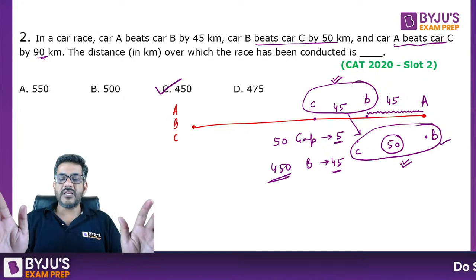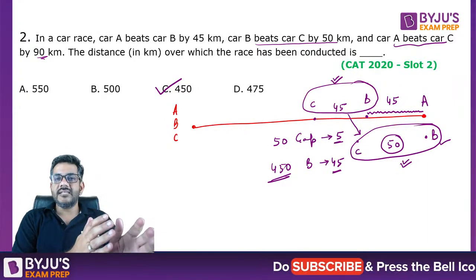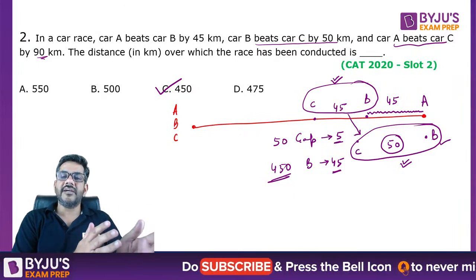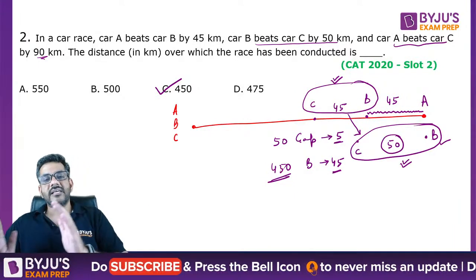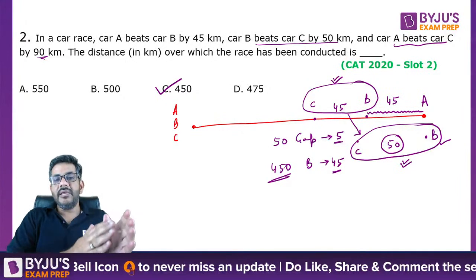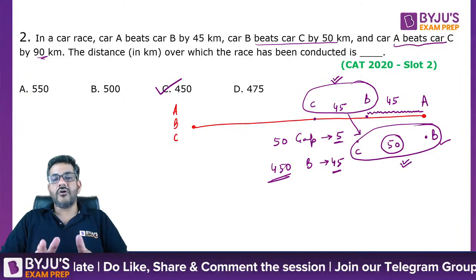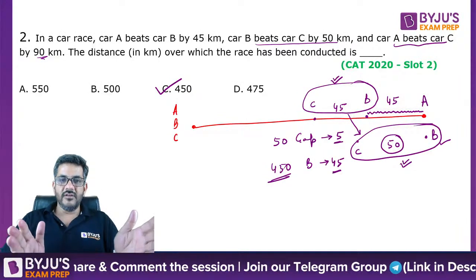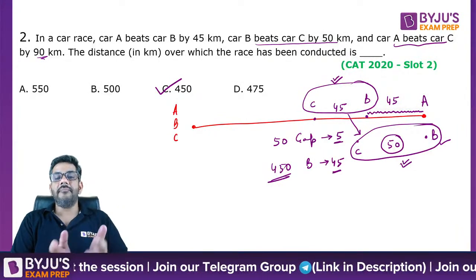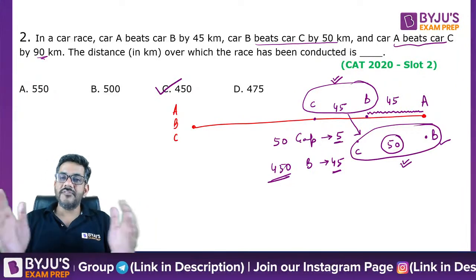No variables involved in this question. Let me say once again that there was a stage when we saw B was 45 ahead of C. Then there was a stage when the race ended, B was 50 ahead of C. I saw that B ran 45 in this time. To run 45, B saw that the gap increased by 5. So you can say for a gap of 5, B had to run 45. But in the complete race, the gap was 50.